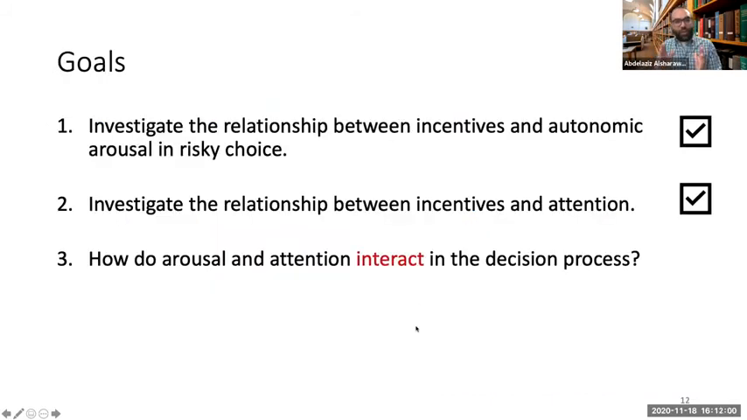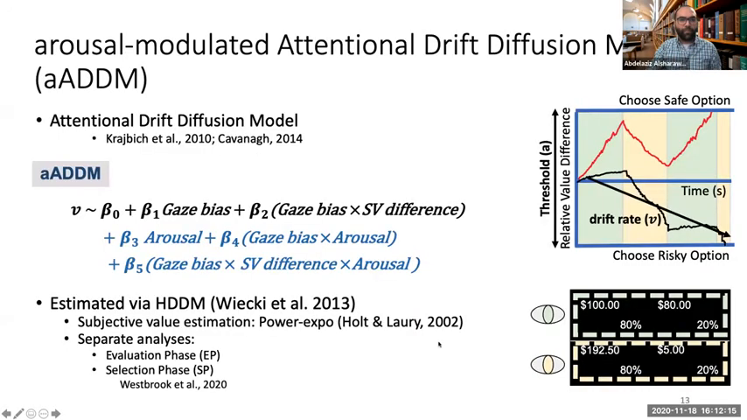So by now I showed you two things. I showed you how autonomic arousal varies with incentives and how attention varies with incentives. And now we're going to try to put both of them together to see how they interact in modulating the decision process. So the attentional drift diffusion model extends the DDM that I explained a few minutes ago to account for attentional biases. In particular, it allows the evidence accumulation for the fixated option to get a boost compared to the non-fixated one.